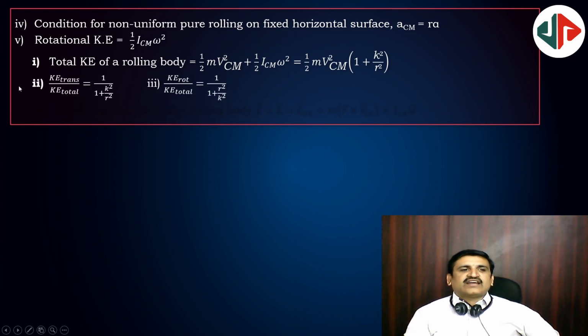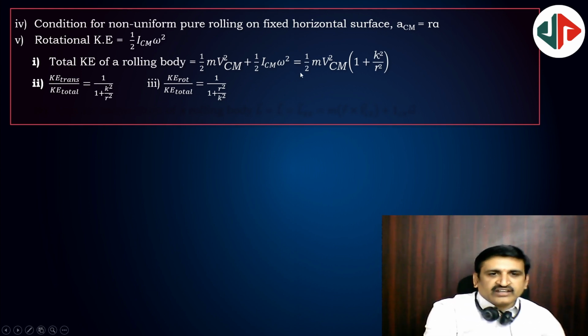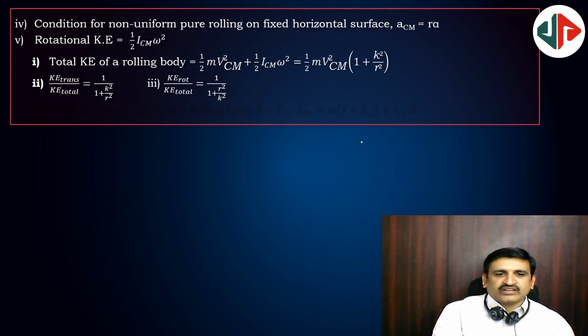Next, kinetic energy translational by kinetic energy total is 1 by 1 plus k square by r square. Kinetic energy rotational, here I would like to write in a better way so that you can enjoy it in a different way. Kinetic energy translational is half mv square, half m vcm square.